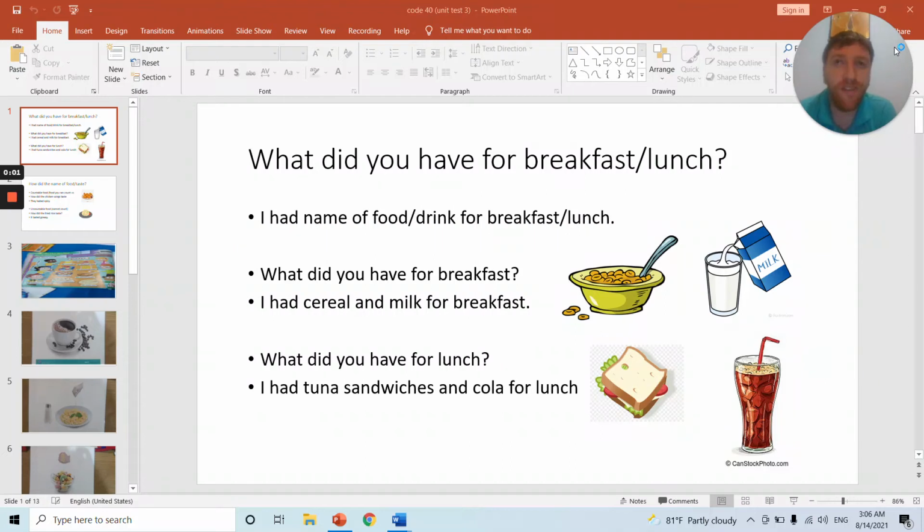Hello students, this is the last class of Unit 3, Unit Test Day. So first of all, I'm going to go through the main points of the unit, and after that you will do the test.